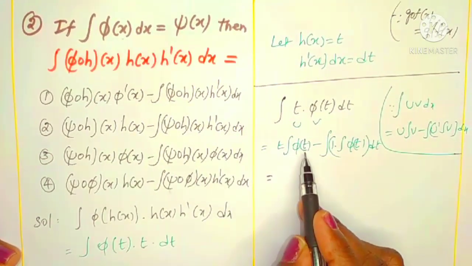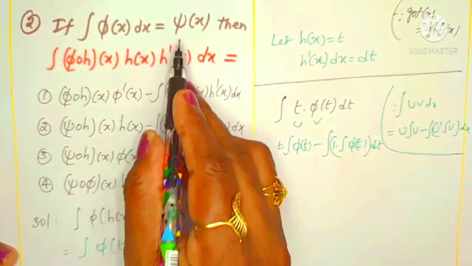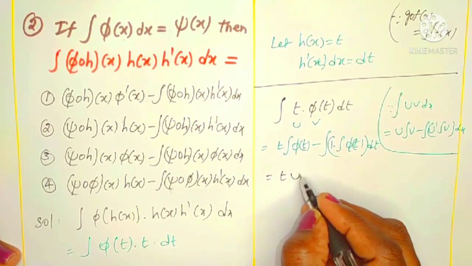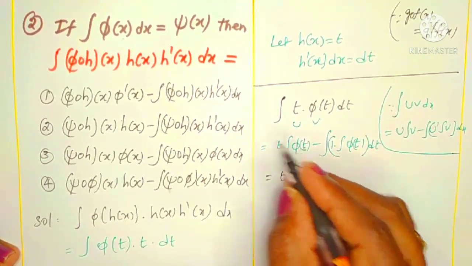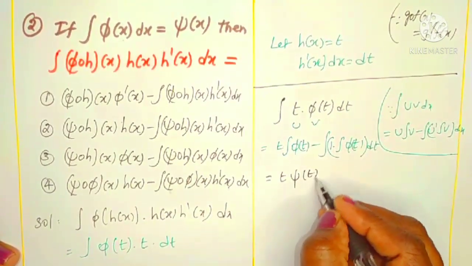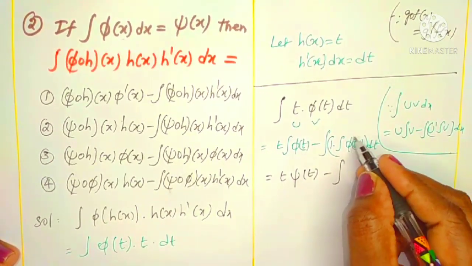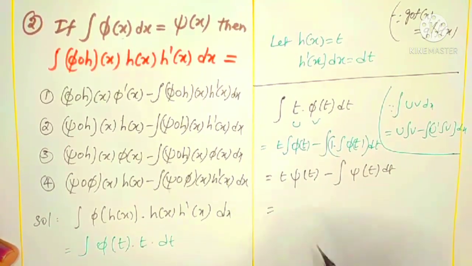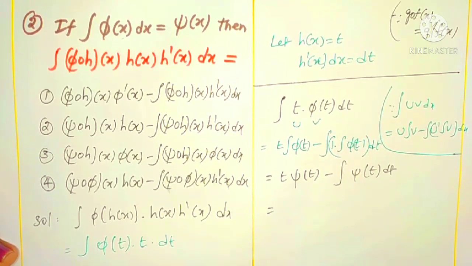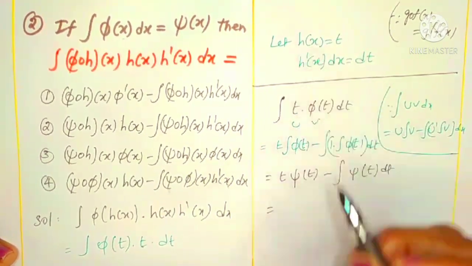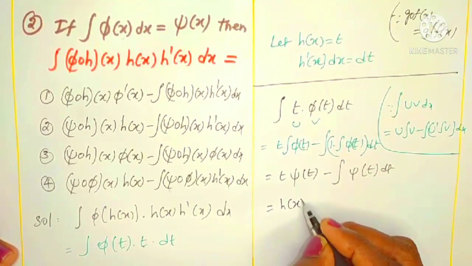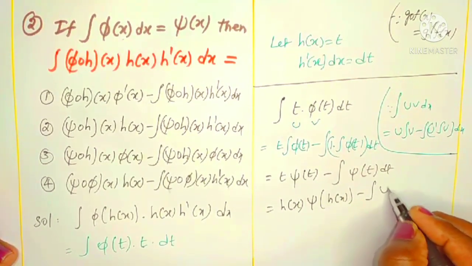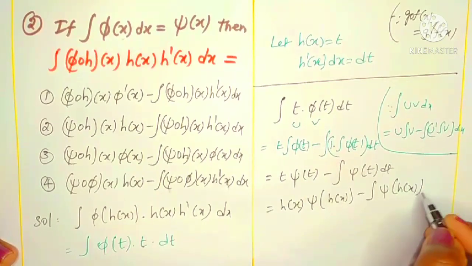Like that, we can change the variable: in place of x, t we have to write here. Means what? The integral of phi of t we can replace as psi of, in place of t we can take x as t, right? Minus the whole integral of, this is also the same, psi of t dt. No need to get confused, simple way you can do. Now you can replace this t by substitution. What is t we have taken? h of x. Here h of x into psi of h of x, minus the whole integral of psi of h of x into dt.